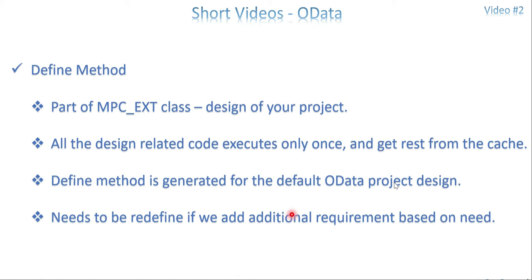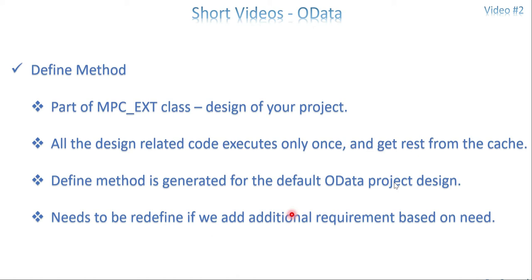Okay, I'm going to take the example of my previous video on media handling, OData service media handling. Mostly you have seen it. And there is an option called media checkbox. It's got selected. So now what I'm going to do is I'm not going to select that media checkbox, but in the runtime, I'm going to do it by redefining my define method. Okay, so that is the idea.